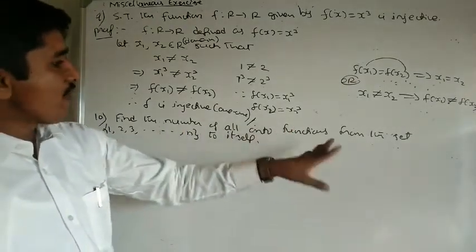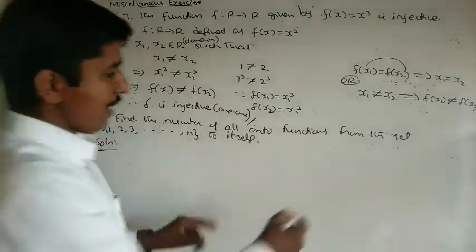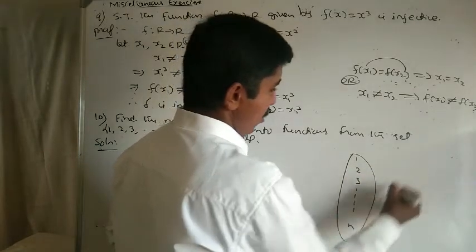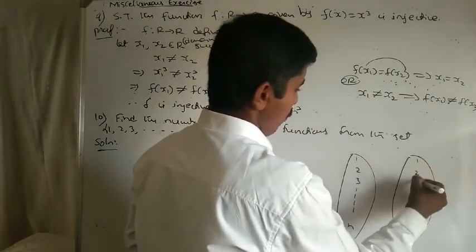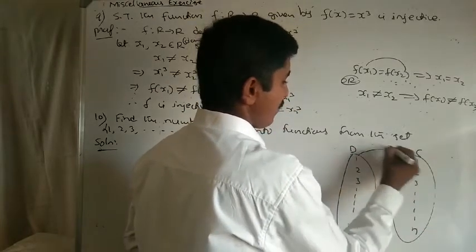The domain contains 1, 2, 3 up to n, and the codomain contains the same 1, 2, 3 up to n. This is the domain, this is the codomain.